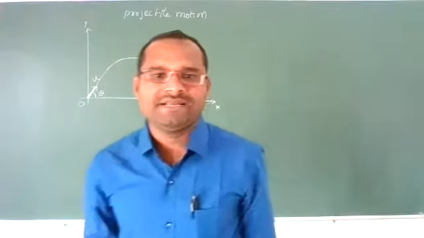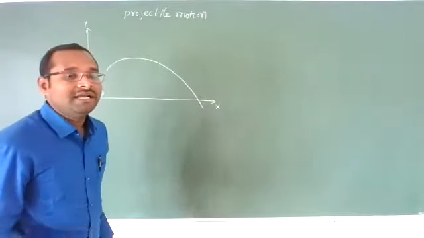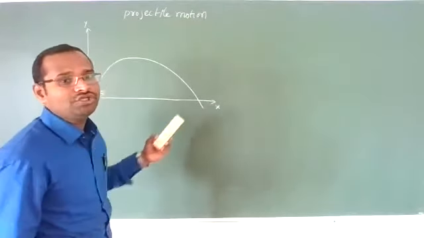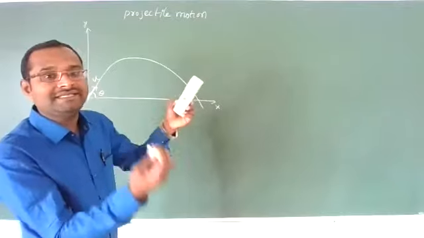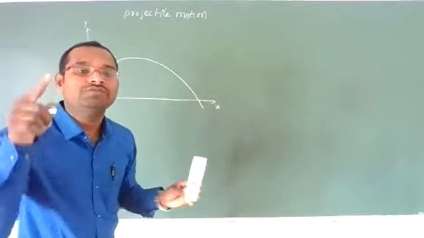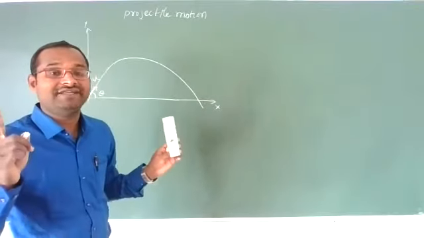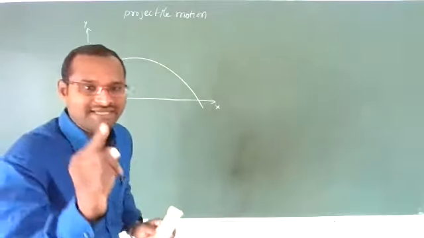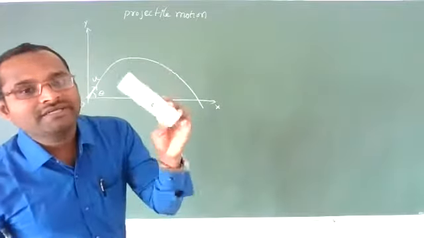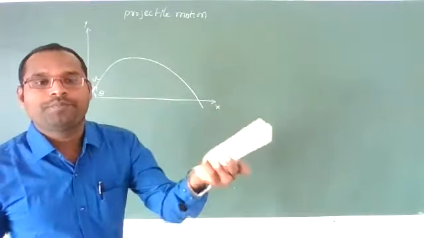So what is projectile motion? Projectile motion is nothing but an object thrown with some initial velocity u by making some angle theta with the horizontal, which moves under the effect of gravity alone. Then the object is called the projectile.